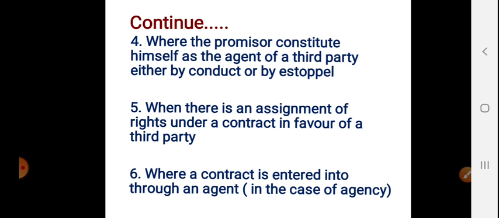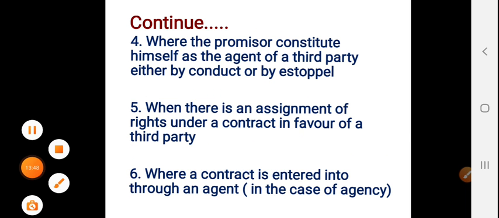Where a contract is entered into through an agent, the principal, though a stranger to the contract, can enforce the contract entered into by his agent, provided the agent acts within the scope of his authority and in the name of the principal. So in the case of agency also, the principal can sue on a contract even though he is a third party to the contract. Okay, these are the main exceptions under stranger to the contract. A stranger to a contract cannot sue on the contract, but under these exceptions he can sue on the contract.